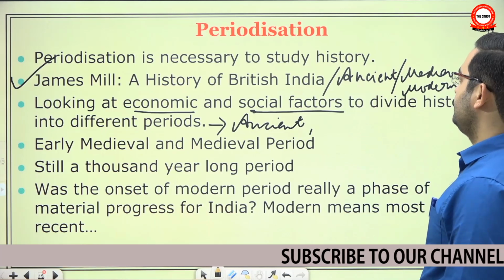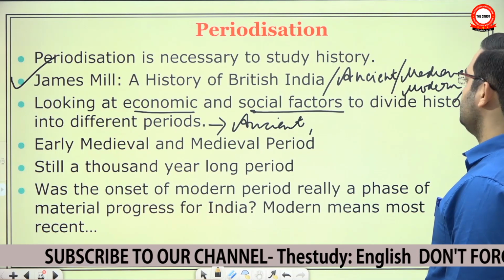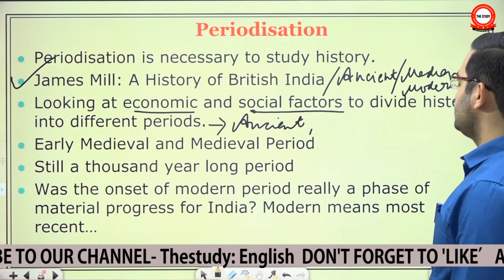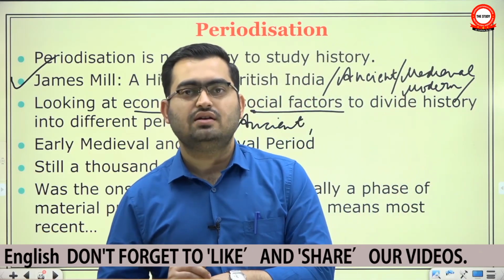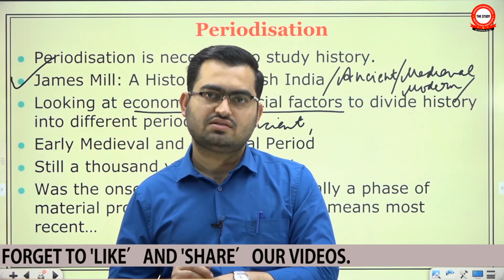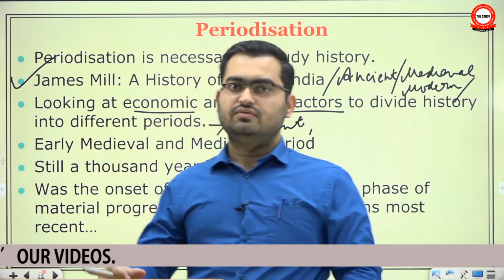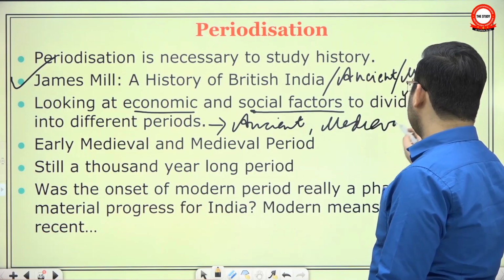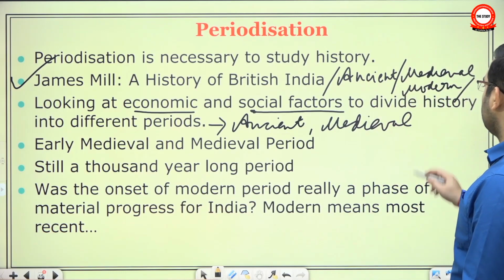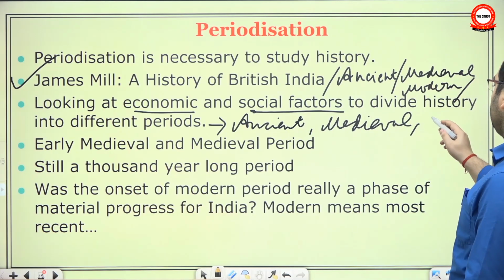Then a new group of historians came, Marxists and others. They looked at the larger economic and social factors to divide history into different periods. They saw that in the aftermath of Gupta Empire, the feudalization of Indian society started. There was a decline of urbanization, long distance trade, etc., though that hypothesis is being challenged now. But they said that we can divide Indian society into ancient, medieval, and modern, not on the basis of the religion of ruling class, not on the basis of the European framework of dividing history, but on the basis of larger social and economic forces.